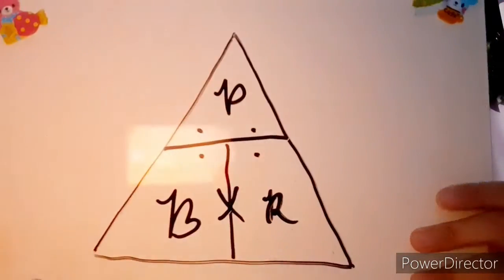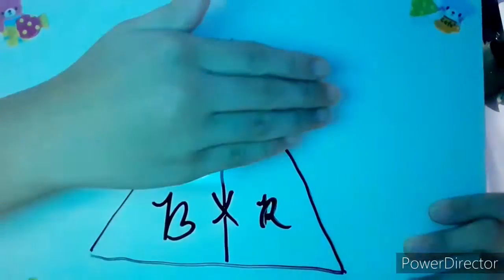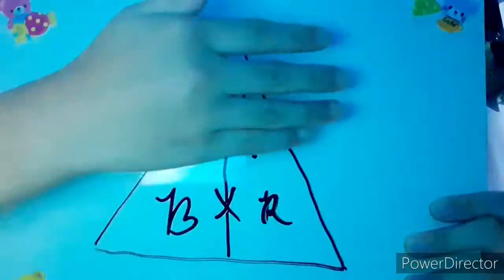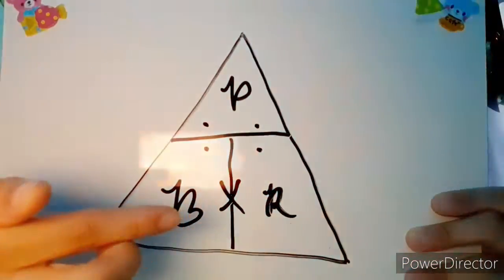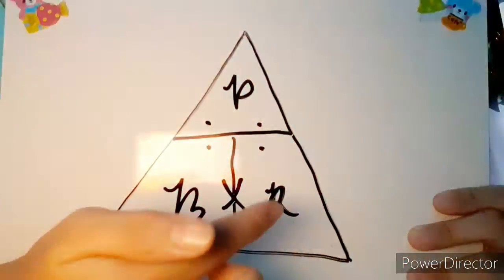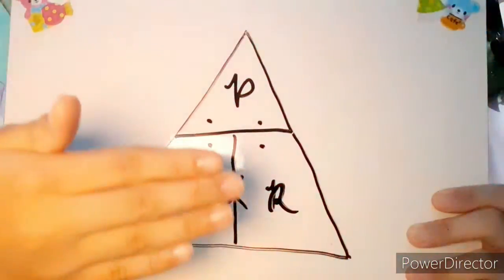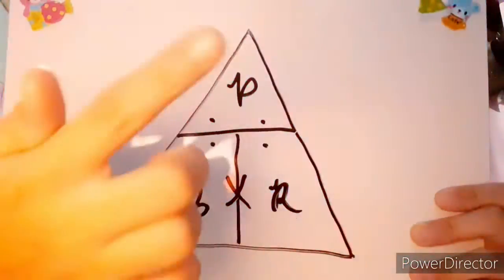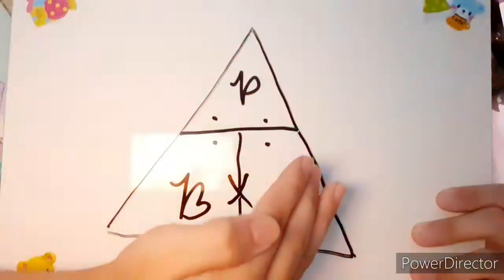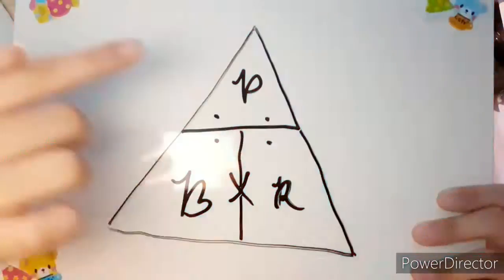Before we proceed to base, let me give you a pointer first. In order to remember easily the formulas of the percentage, base, and rate, you only need to draw this. Then, just cover up the letter that you need to find, like percentage. Percentage equals base multiplied by rate. Then base equals percentage divided by rate. Then rate equals percentage divided by base. Now, let's proceed to base.